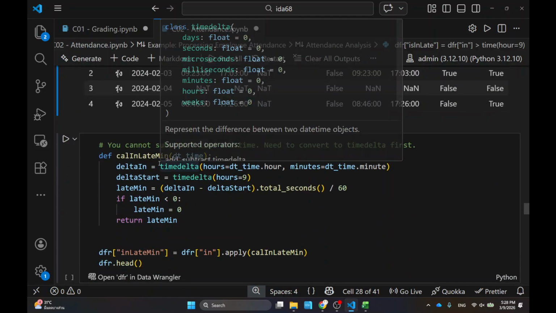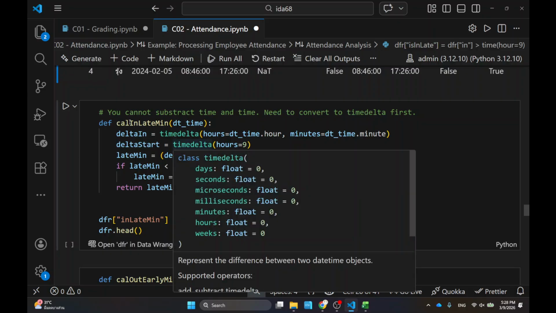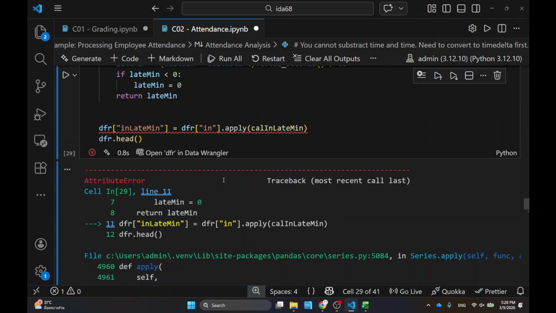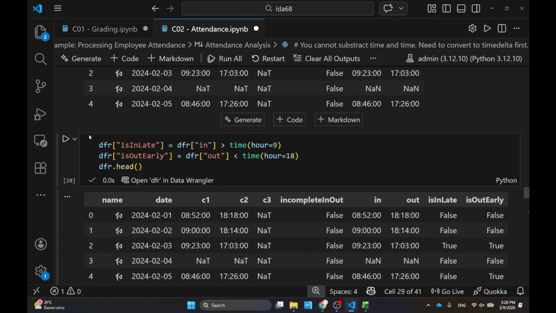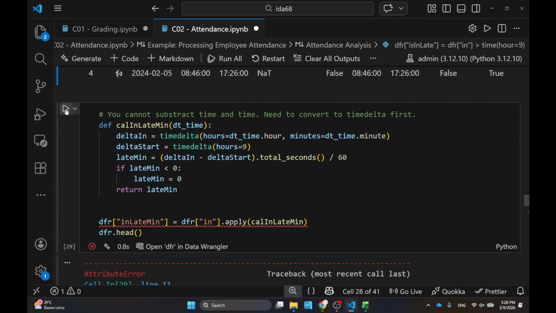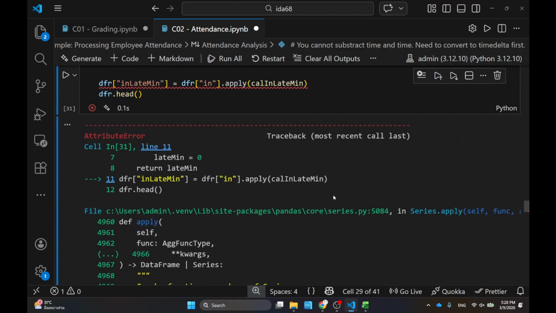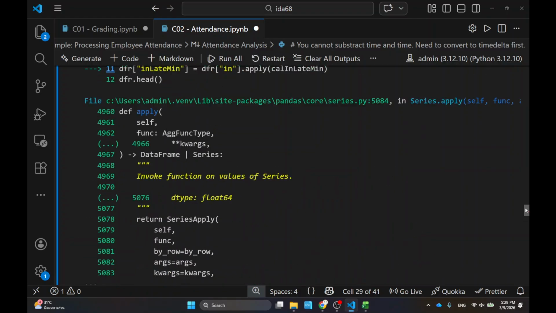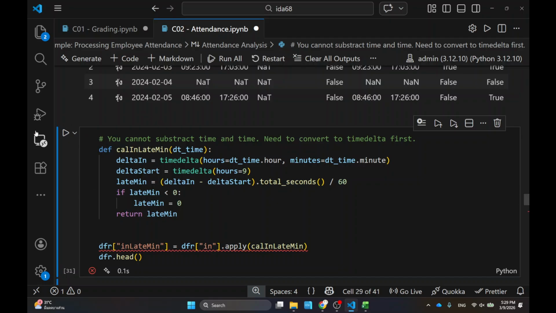And then what is this? I need to do this one. I'm calculating, wait, what is this? Did I forget something here? Float object has no attribute hour. I don't remember this.